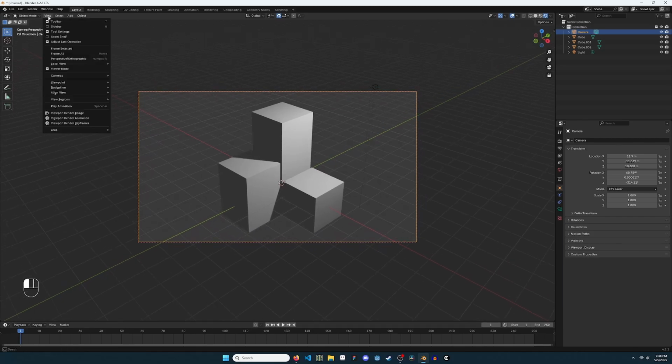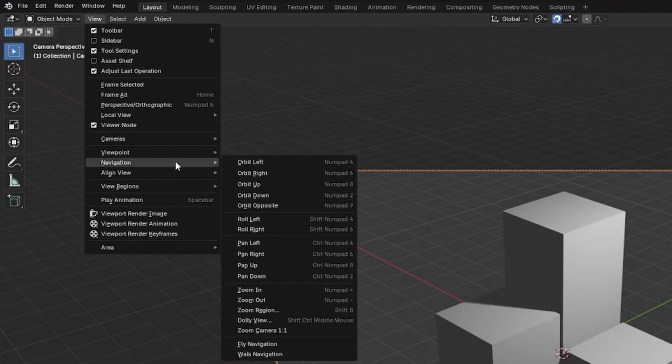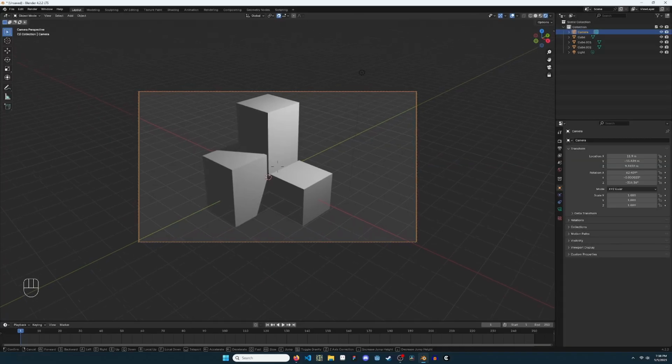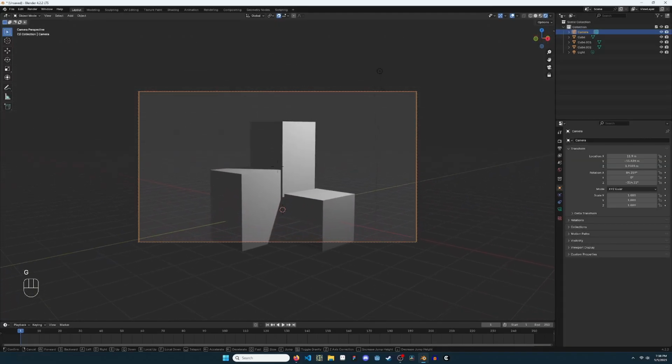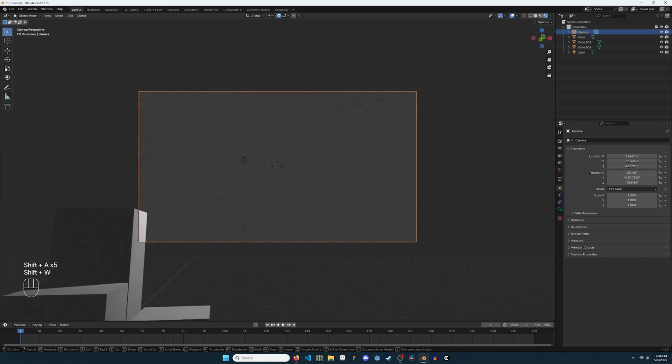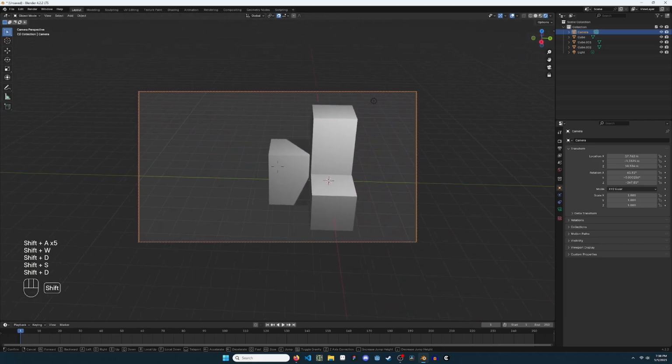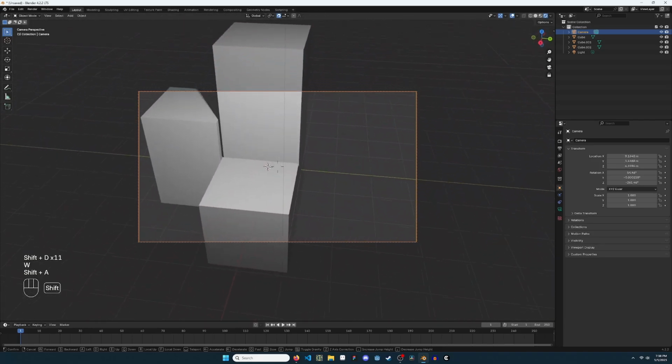In camera view, select View, Navigation, Walk. Press G to toggle gravity. Use WASD to move and mouse to look around. Hold Shift for faster movement. Use this to position the camera intuitively.